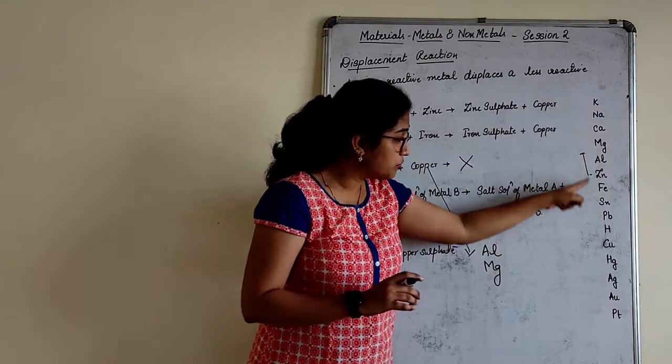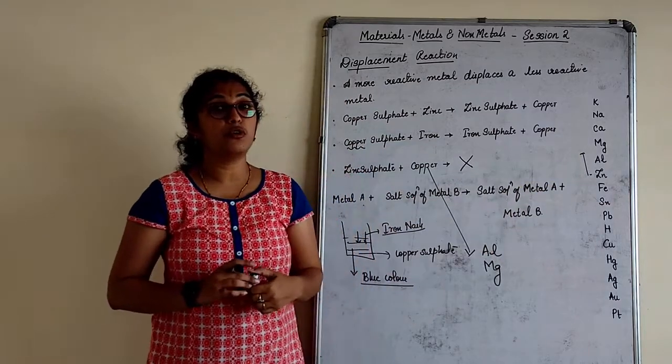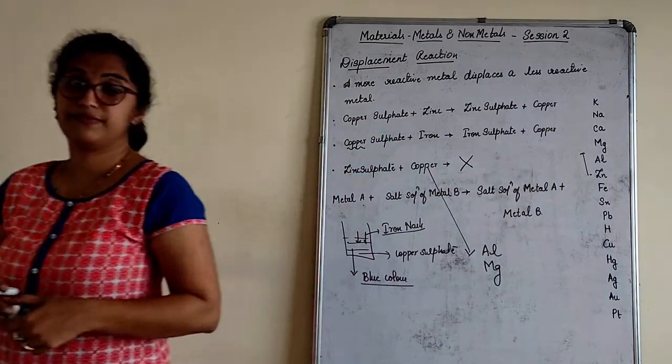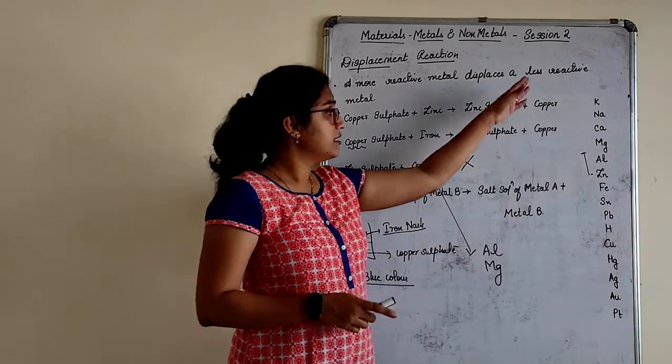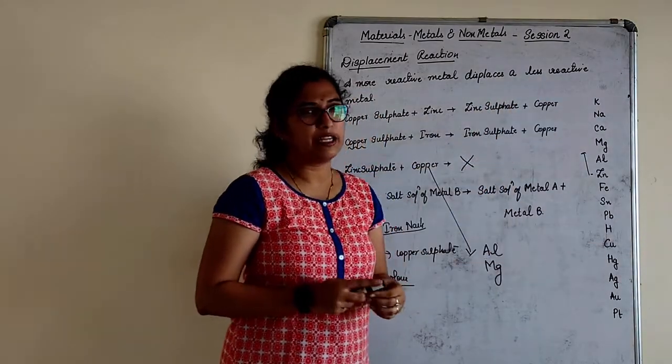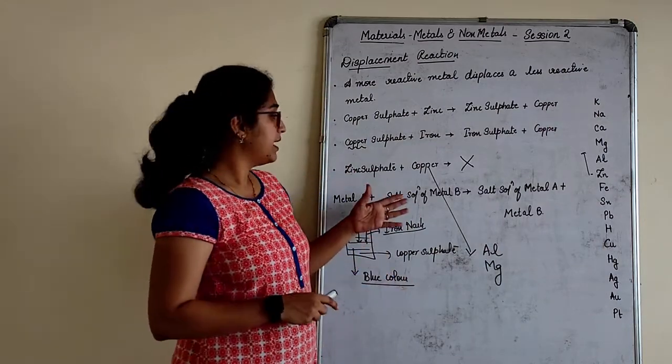That is how to remember which reaction will take place, which metal is more or less reactive. If possible, just try to remember this, or the one or two equations given in your book as well as the examples.